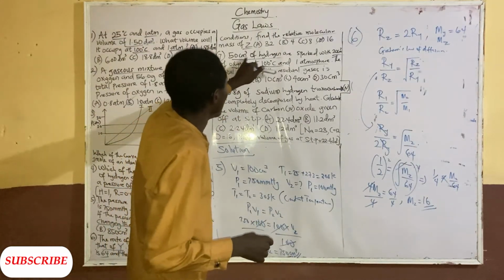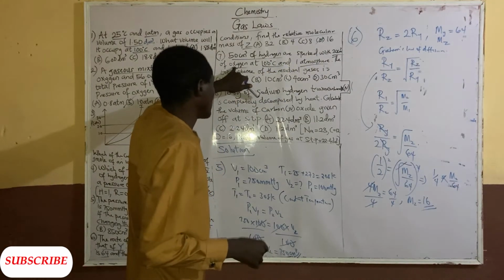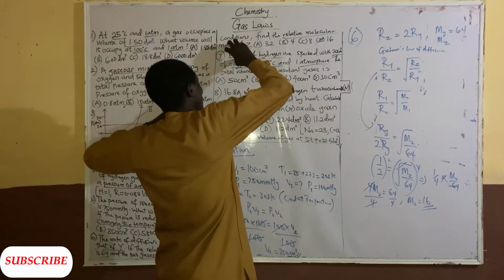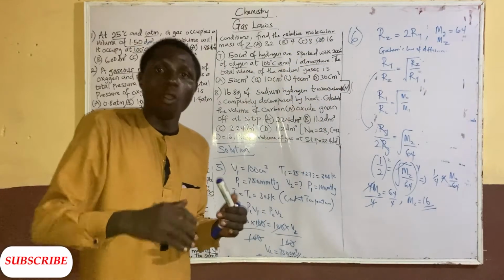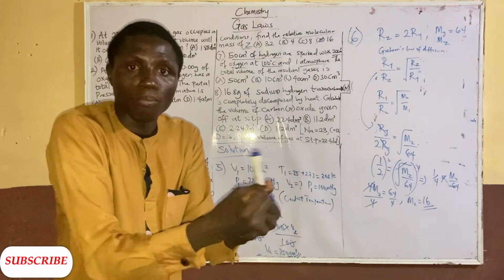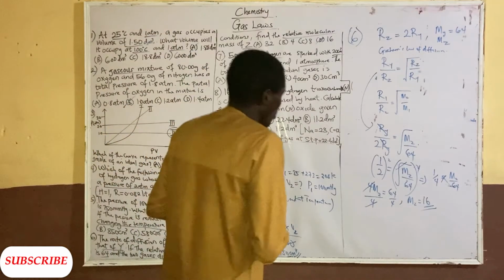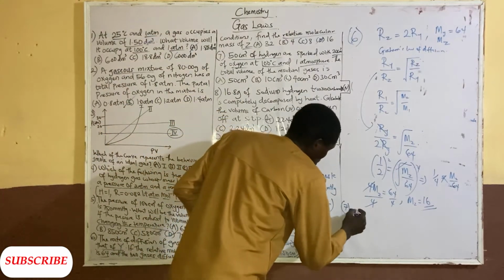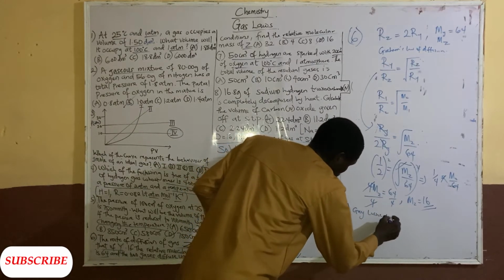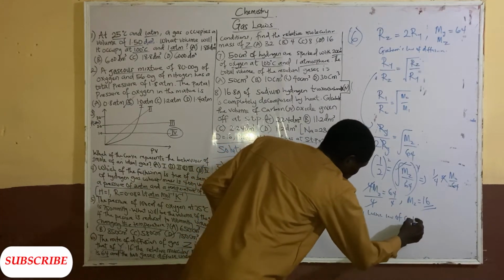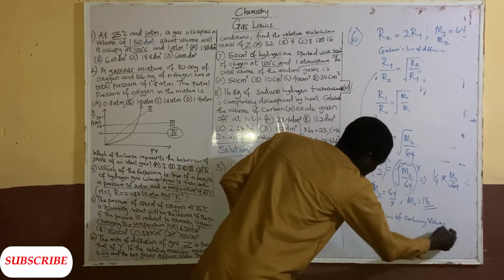50 centimeter cube of hydrogen gas was reacted with 20 centimeter cube of oxygen. You can see that this volume of hydrogen is reacted with this volume of oxygen. So we are talking about Gay-Lussac's law of combining volumes. We are combining reactants together in terms of volumes. So this is under the law of combining volumes. Please note that.